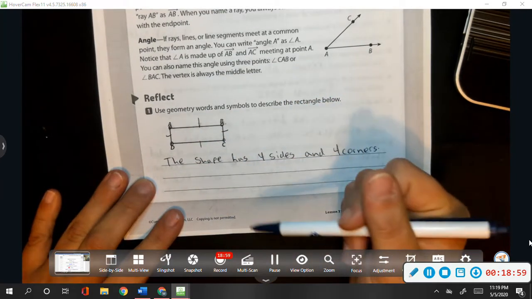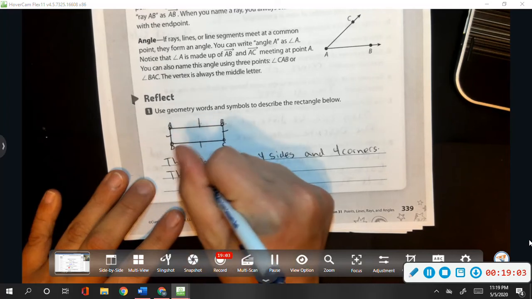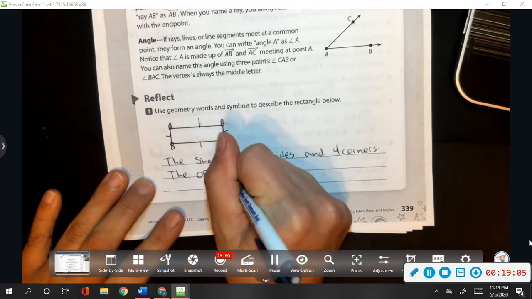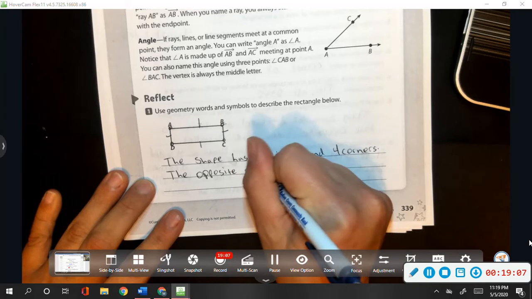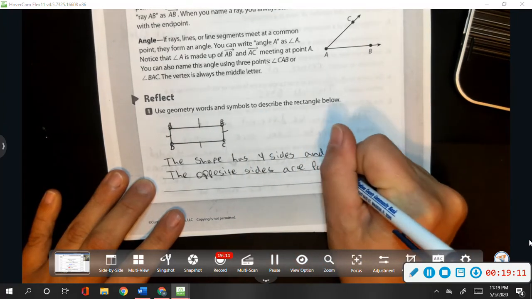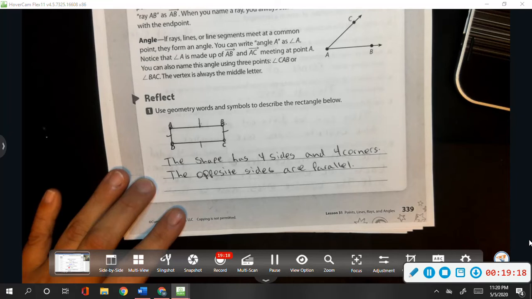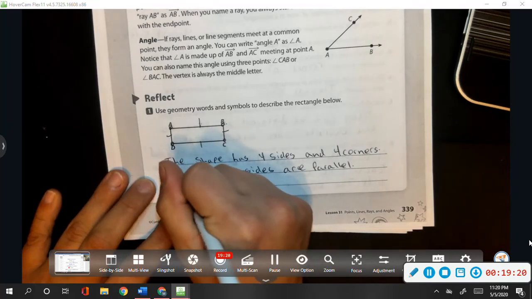The shape's opposite sides are parallel. What else did we say about this shape? The opposite sides are congruent. They are the same length.